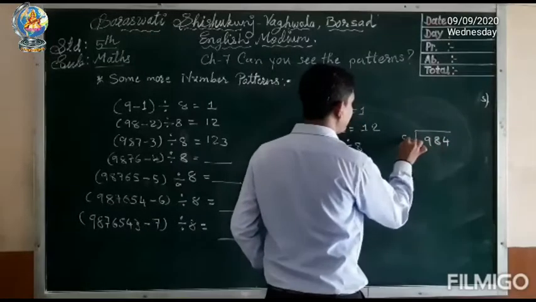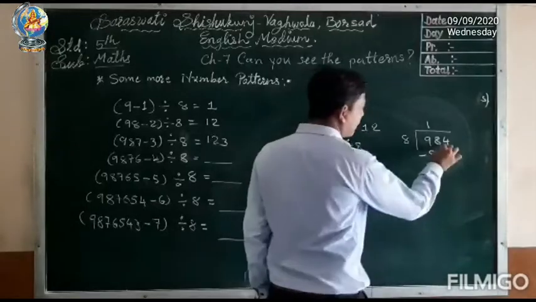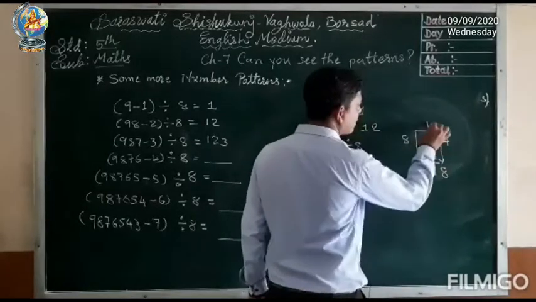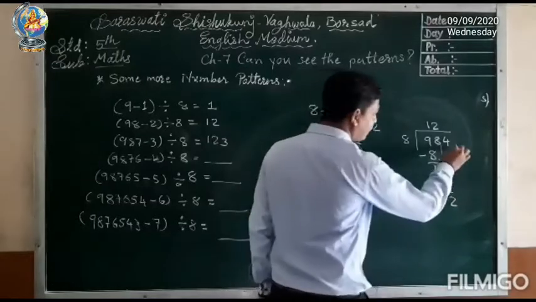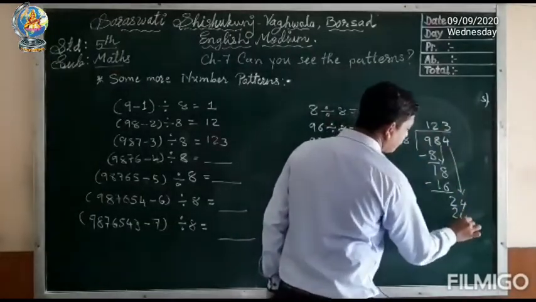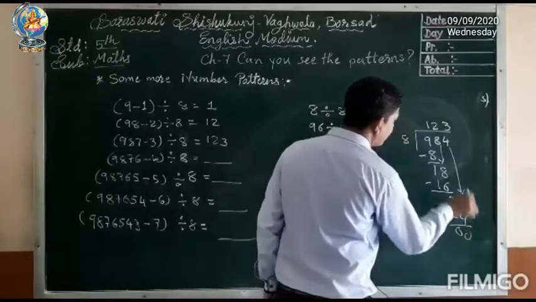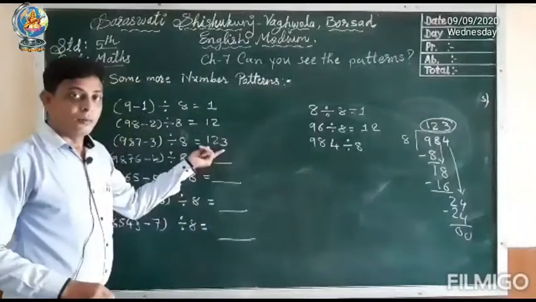984 divided by 8. 8 ones are 8. 9 minus 8 is 1. Bring 8 down. 8 2s are 16. So we get 2 remainder. Bring 4 down. 8 3s are 24. So we get the answer 123. That's why here we write 123.